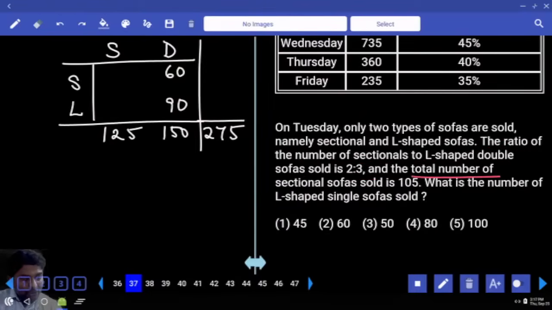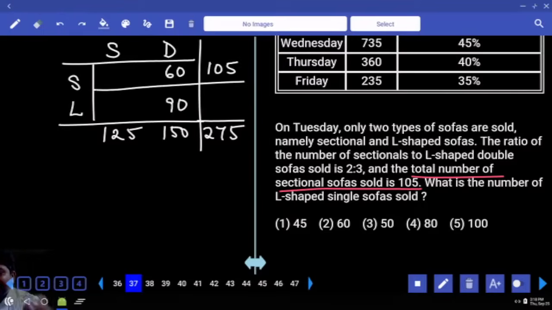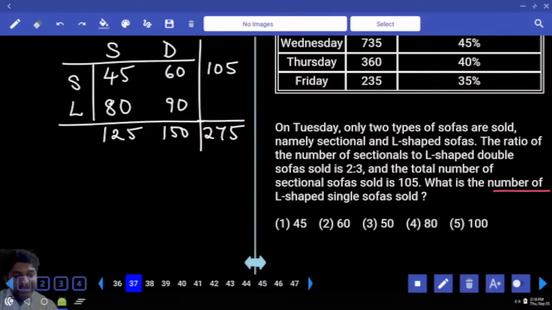Next. Total number of sectional sofas sold is 105. Total here we have 105. Out of 105, 60 is already there. Remaining 45. Out of 125, 45 we already have. Remaining 80. Now the question is, what is the number of L-shaped single sofas? L-shaped single sofas, 80. Clear?